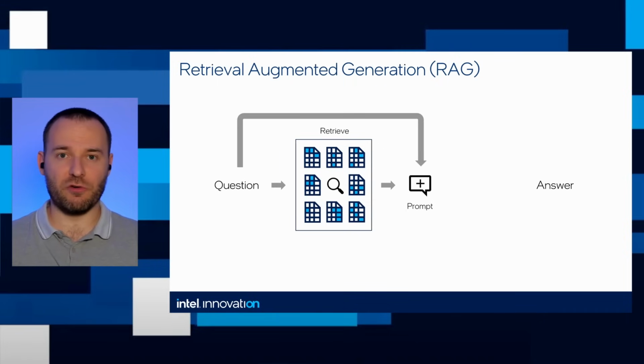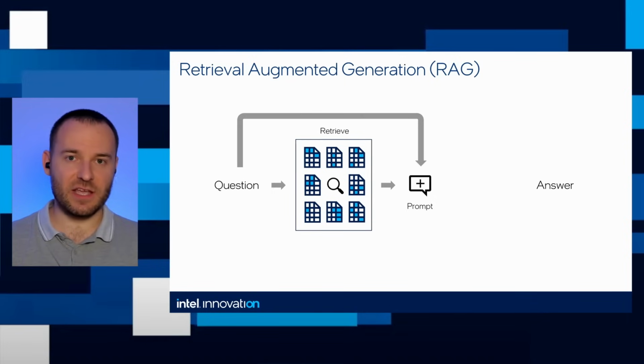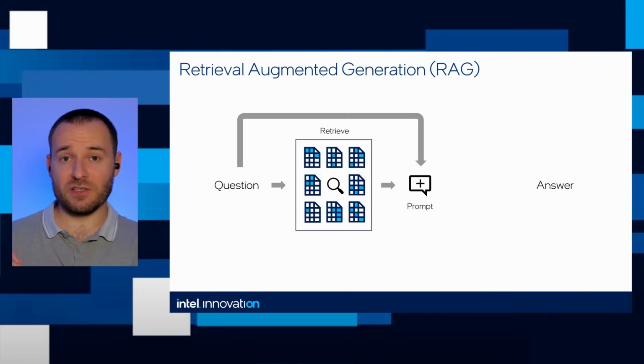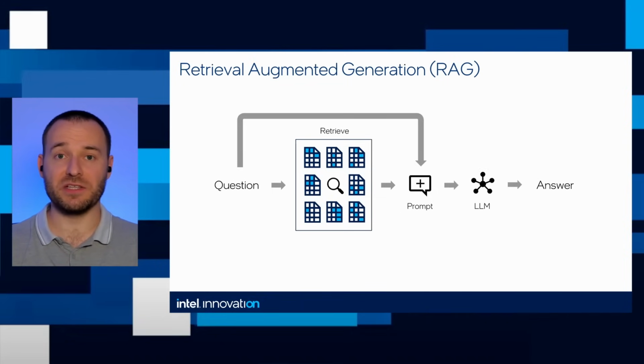So we are looking for the rules in these PDFs, and when we find them, we add them to the prompt. So the prompt looks like: based on the following context, and there are rules of the company, please answer this question. And there is a question from the user: what are the rules in this company? And then we use a large language model to generate the answer.